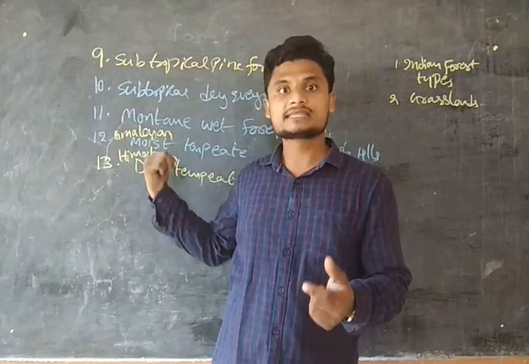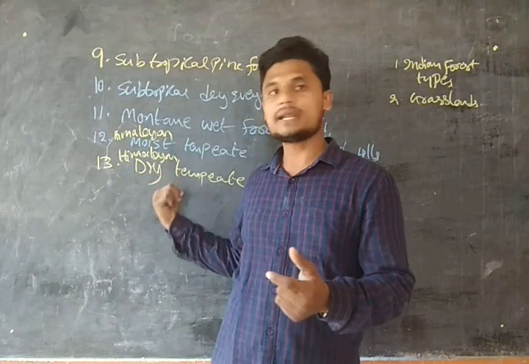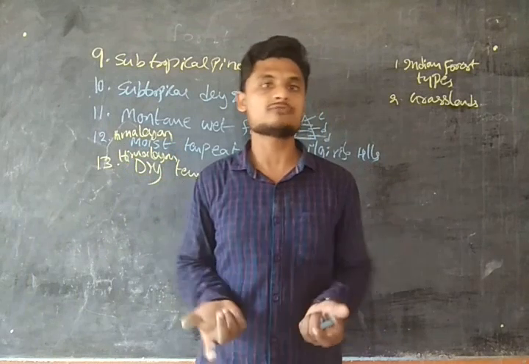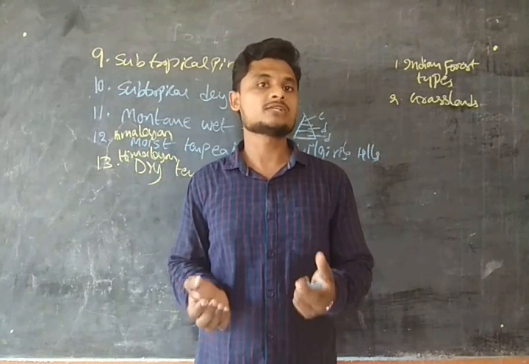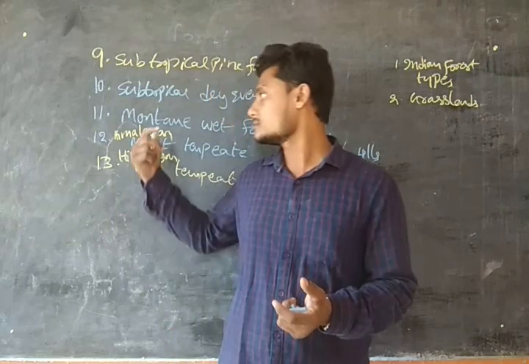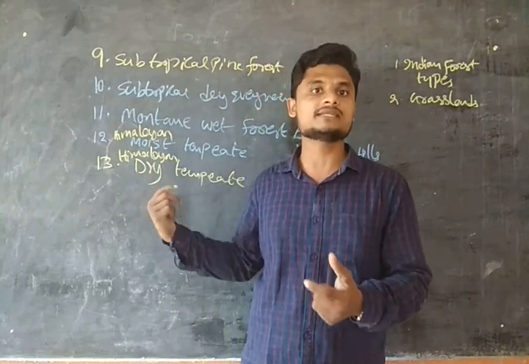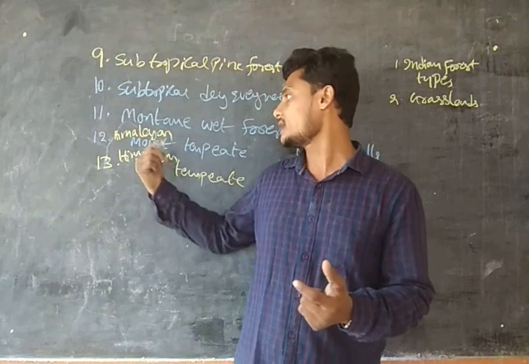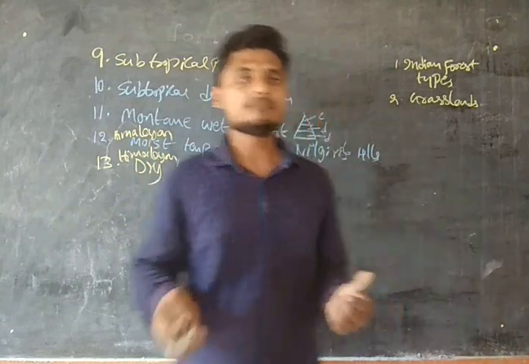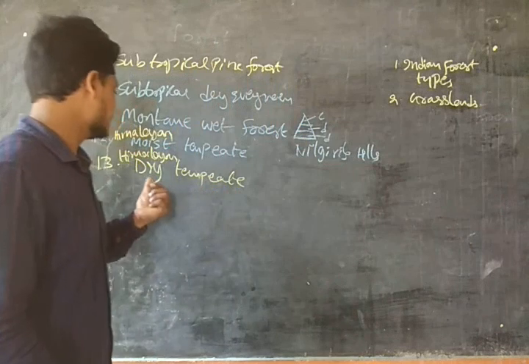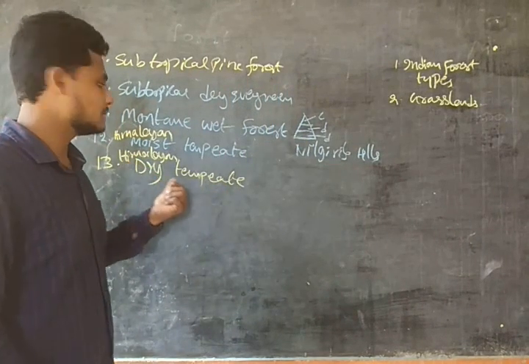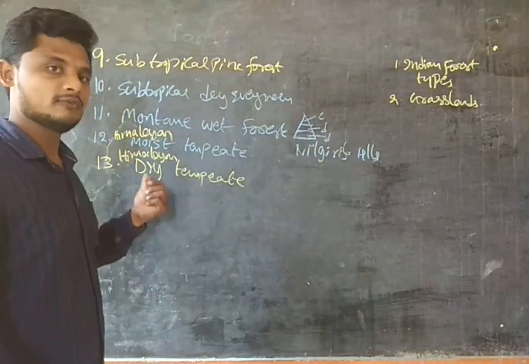The thing is, the dry temperate has trees of the coniferous forest only. The flora present in the Himalayan dry temperate is also coniferous.